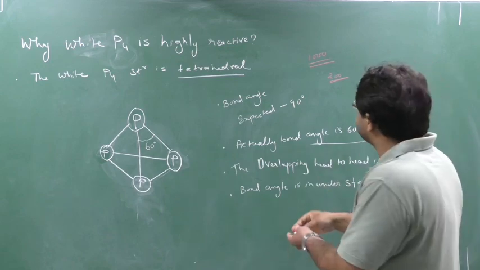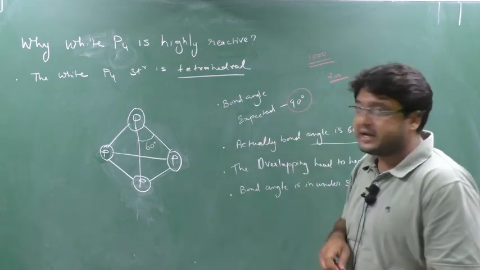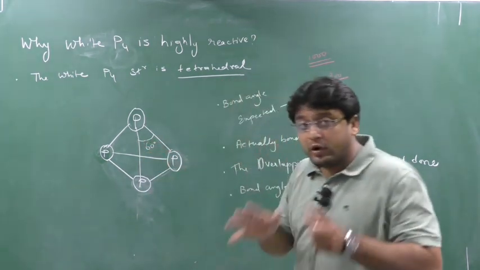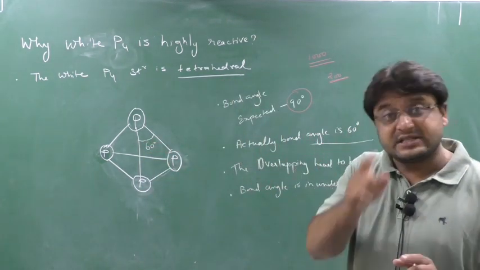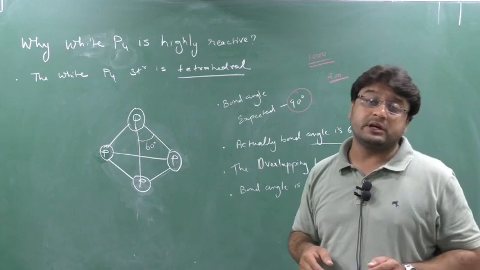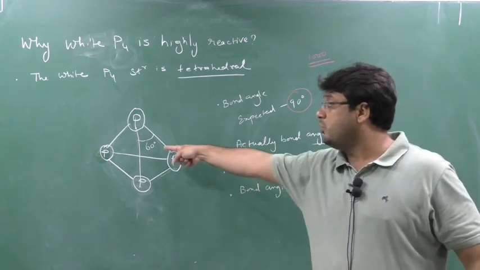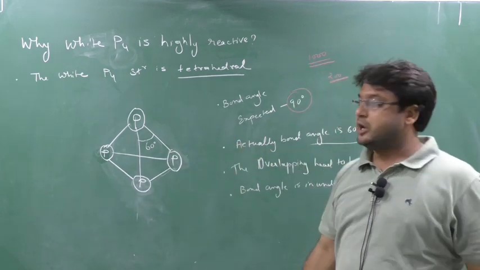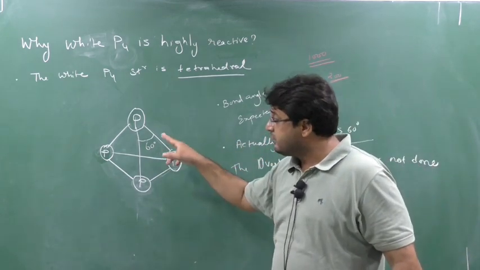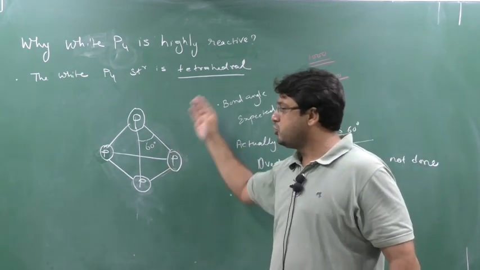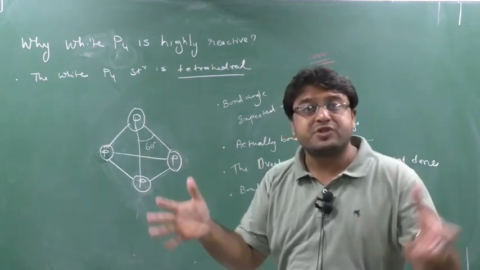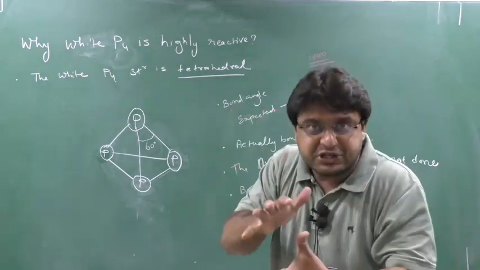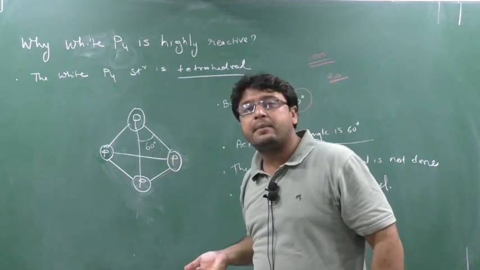but in tetrahedral structure, the bond angle expected is 90 degrees. But due to the strained structure, due to this bonding, the bond angle actually is coming 60 degrees. But the bond angle should be how much? 90 degrees. But the bond angle actually is how much? 60 degrees. They want to go to 90 degrees, but they cannot. So this structure becomes strained, pressurized, and due to this pressurized structure, they impart a high amount of energy.